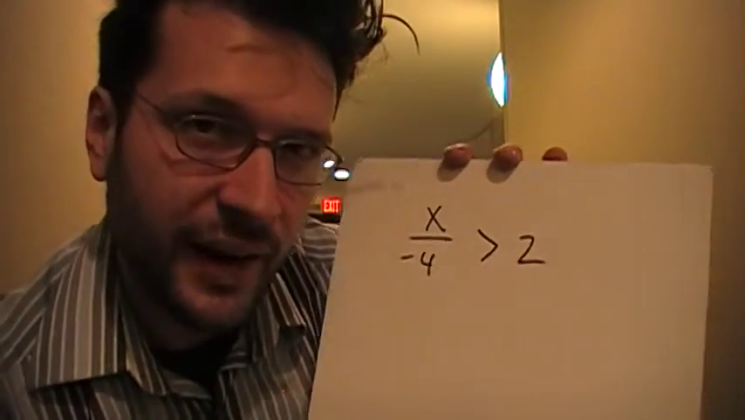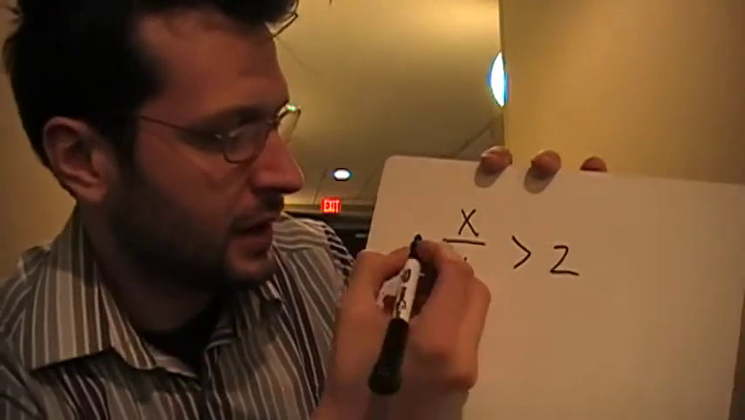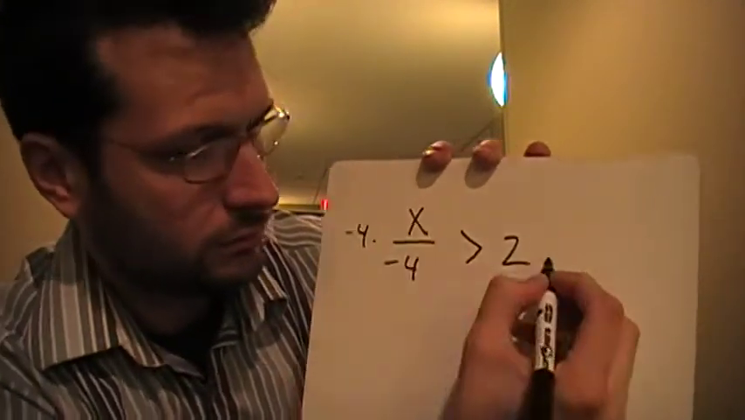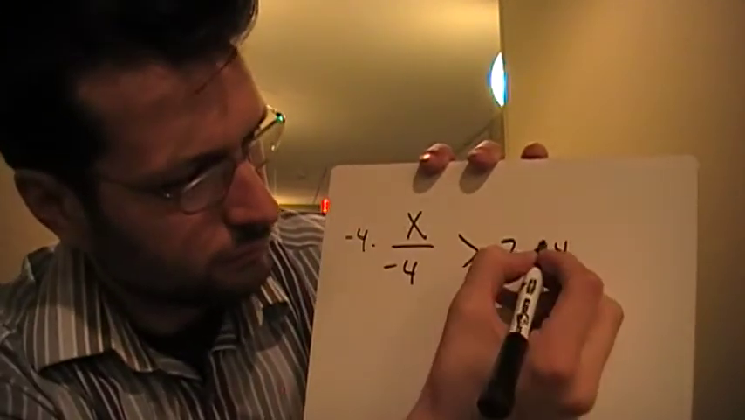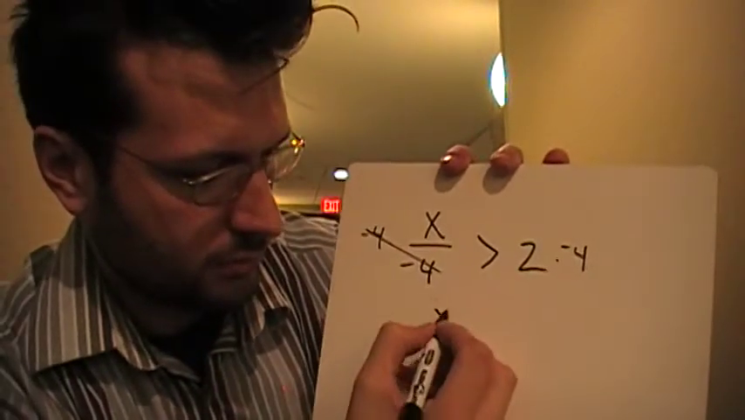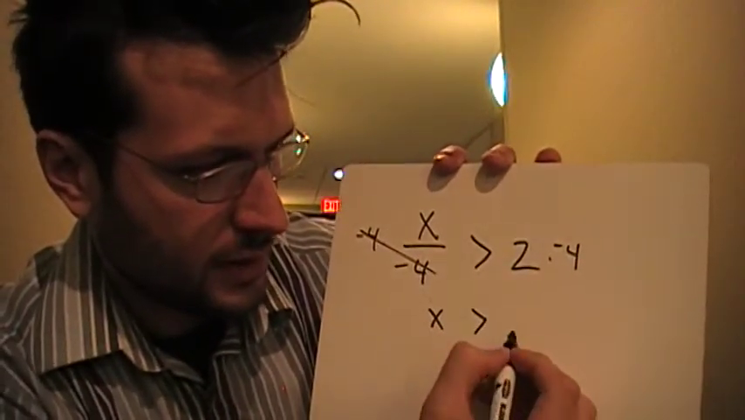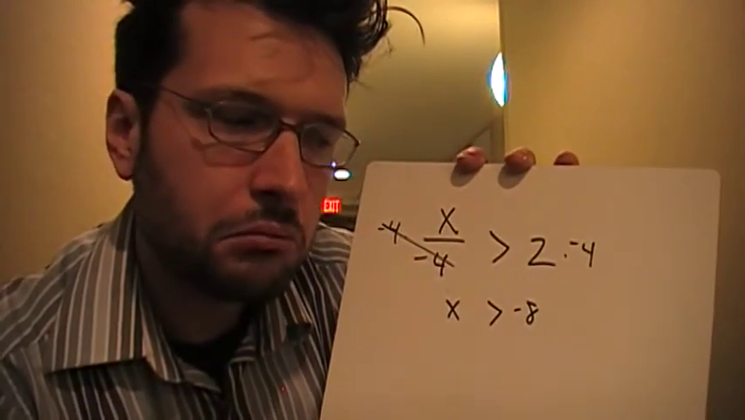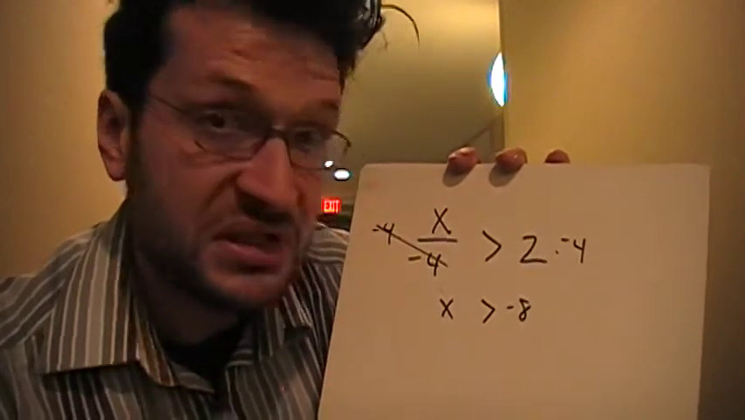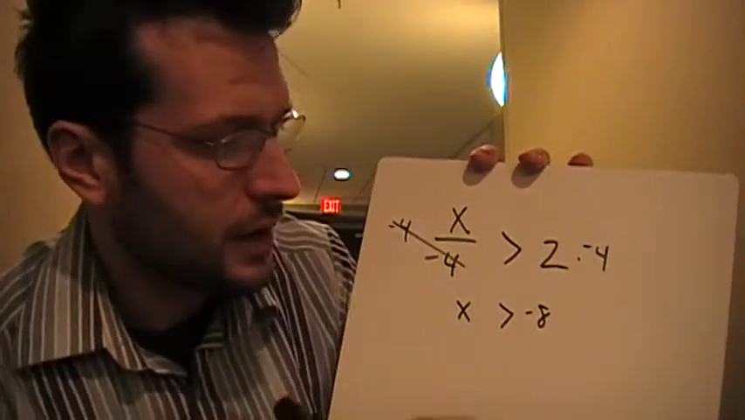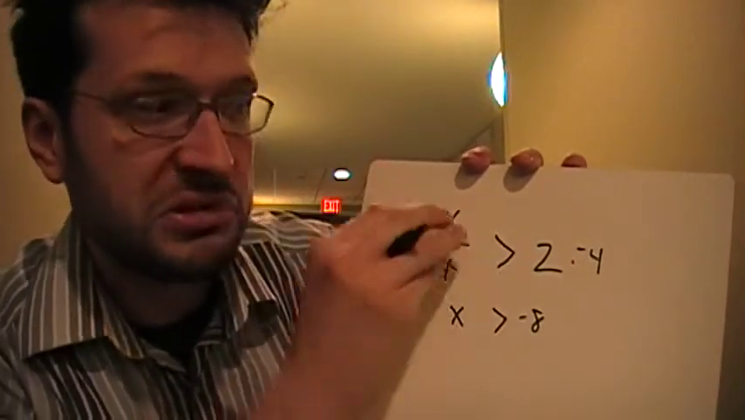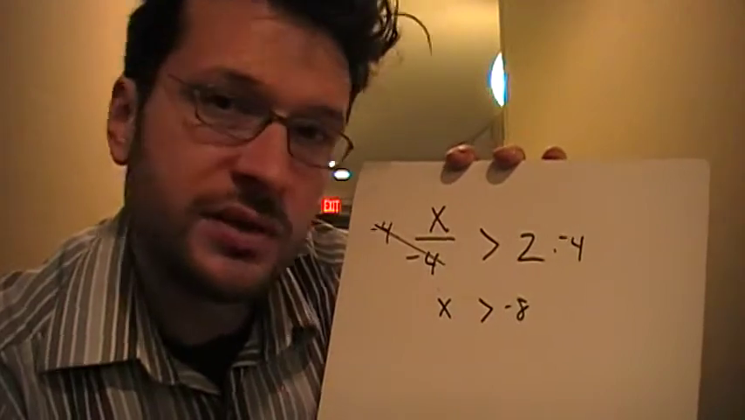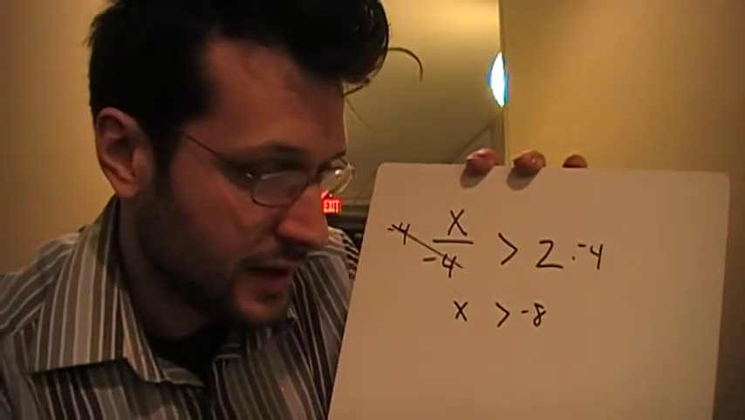They divided by a negative 4, so I'm going to multiply by a negative 4. Cancel. X greater than negative 8. So I say, well, let me think of a number greater than negative 8. How about 0? 0 is greater than negative 8. So I'd have 0 divided by negative 4. 0 is greater than 2, and 0 is not greater than 2. That is not the case.